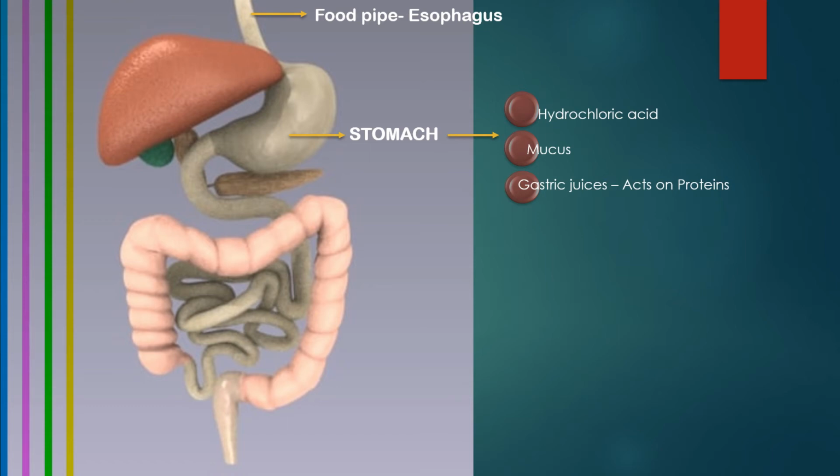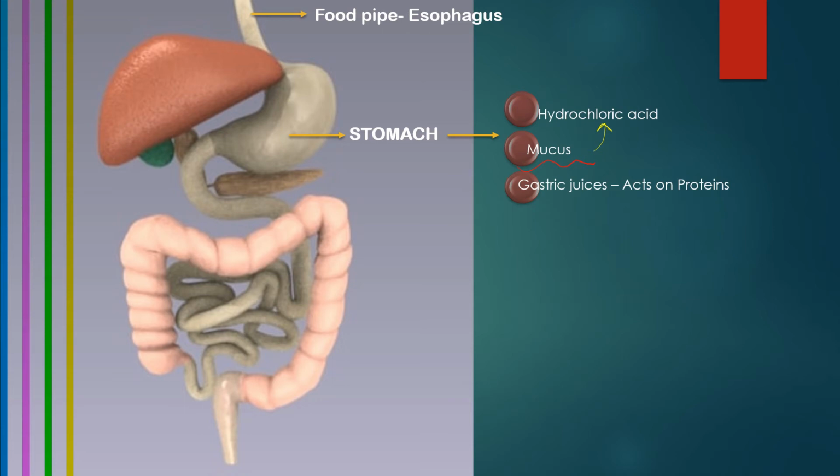Now, this hydrochloric acid is so strong that it can melt even metal if exposed to it, so how is the stomach wall protected from it? The stomach wall is covered by mucus. This mucus protects the stomach from hydrochloric acid. This is a very important point to note down.